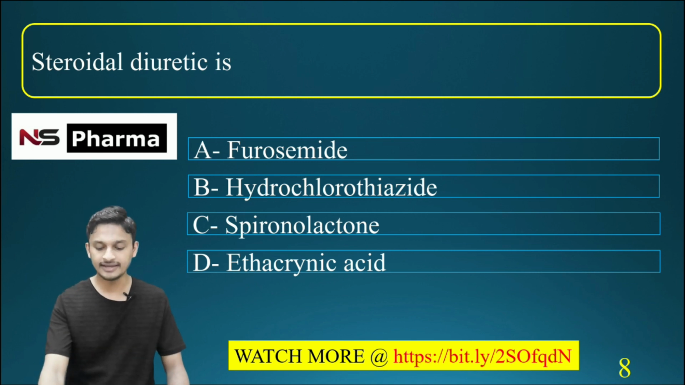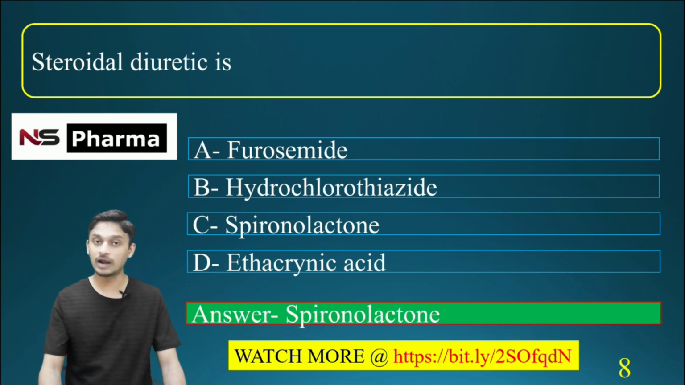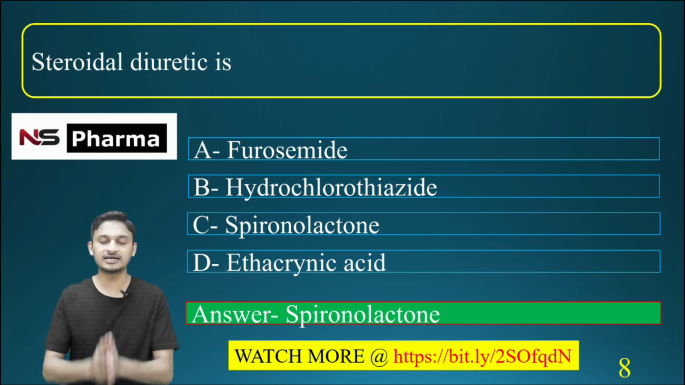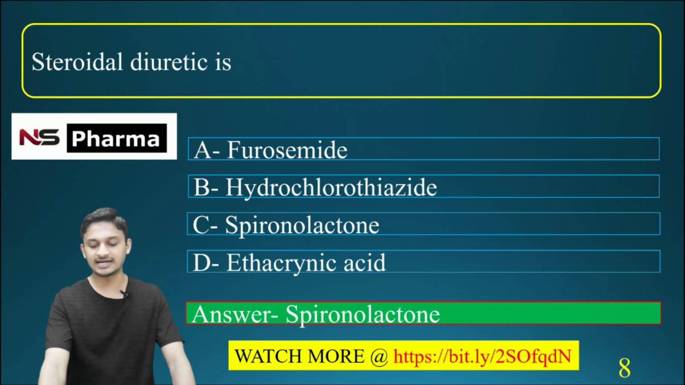The correct answer is option C, spironolactone. When you draw spironolactone, you can see there is a steroidal structure. Spironolactone is the correct answer here. Now we are moving to the next question.